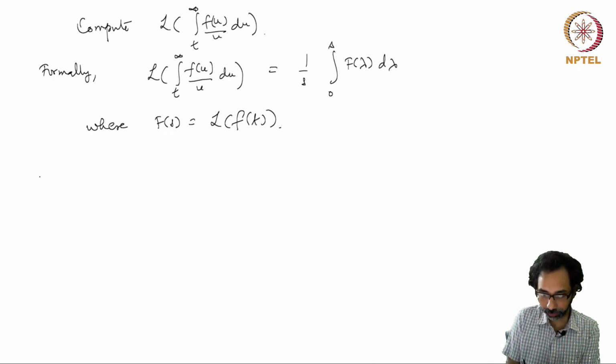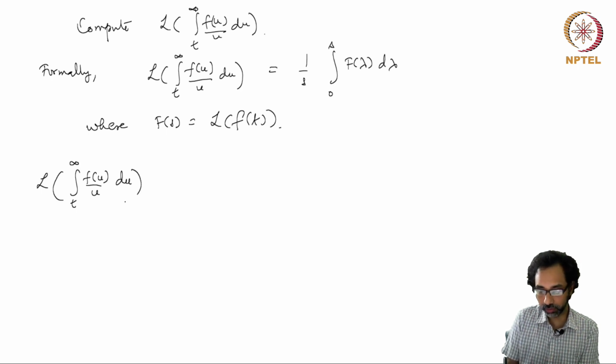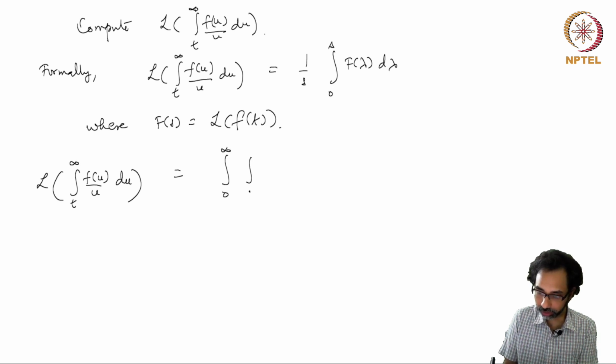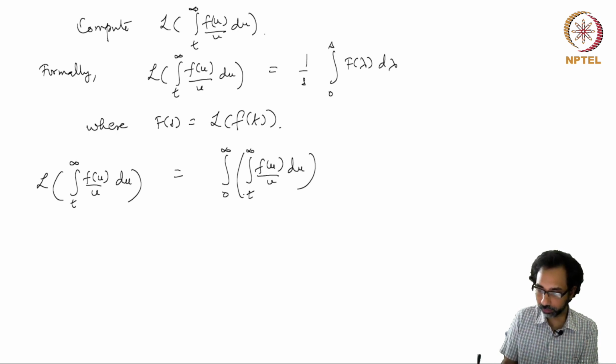So the Laplace transform of the integral from t to infinity of f(u) over u du is given by the integral from 0 to infinity, and then the integral from t to infinity of f(u) over u du, and then you have exponential minus st dt.